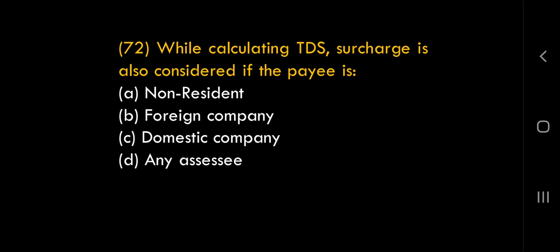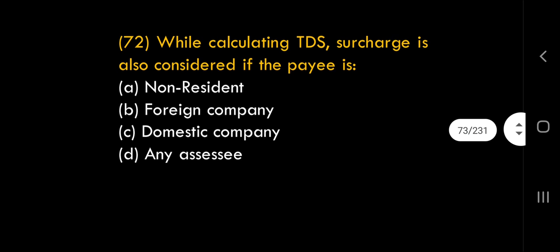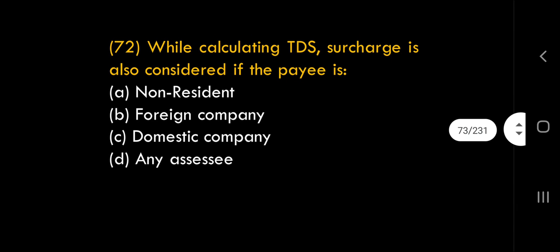Now, what is the right answer? Option A is also right. Option B is also right. Both are right. Now, options are wrongly drafted. What can we do? Nothing. But know the law properly. In case of salary under 192, in case of non-resident and in case of foreign companies under 195, TDS rate plus surcharge plus health and education cess will become the rate of TDS finally. So all three cases we have to remember.